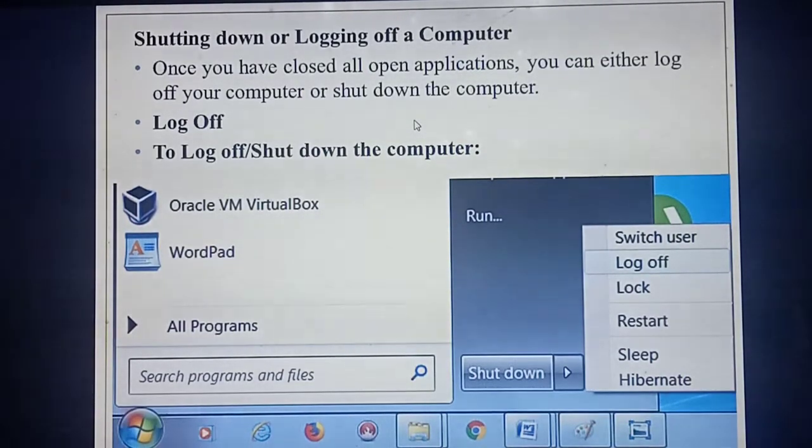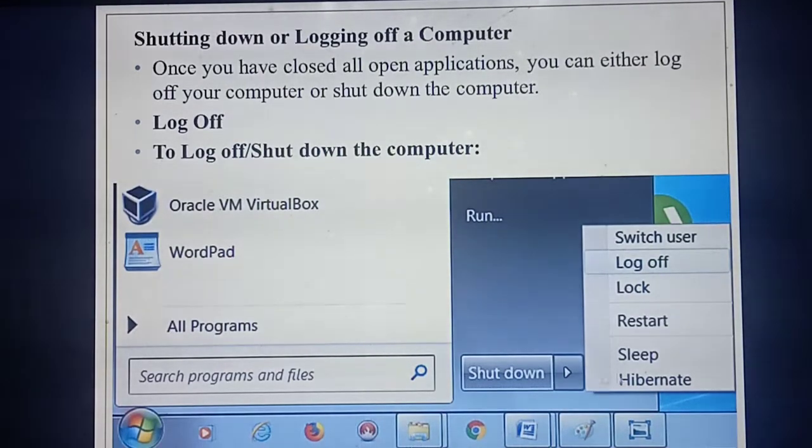For shutdown, two options will be there: either you can log off or shut down. Shutdown and log off may be the same option, same meaning. Okay, listen carefully. To shut down your computer, where do you need to choose? Next to the start button, have you seen? Next to the start button, the shutdown option will be there. Once you have clicked the start button, this menu will open. In this menu, have you seen, the shutdown button will be there?